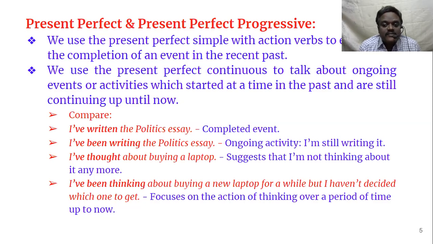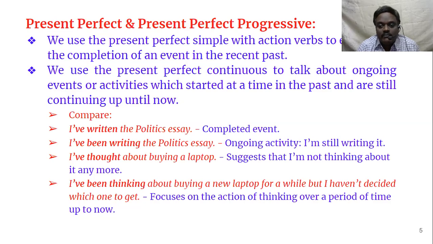So in the last video I have explained what is present time and past time. If we say today, it is present time. If we say this week, it is present time. If we say this year, it is present time. If we say this century, it is again a present time. If we say last second, it is past. Even if it is only a second ago, it becomes past because the last second is over.